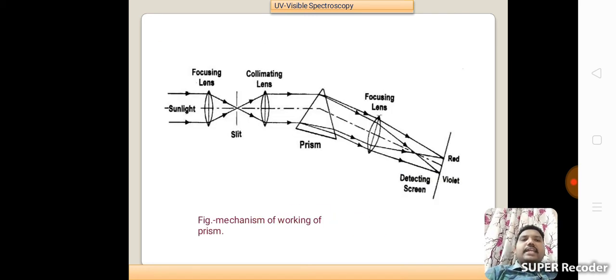Now the mechanism of working of a prism. Sunlight goes through a focusing lens to the slit, the collimating lens, and then the prism, to the focusing lens, to the detector, the detecting screen, from violet to red. Violet is at the bottom and red is at the top. This is the mechanism of working of a prism.